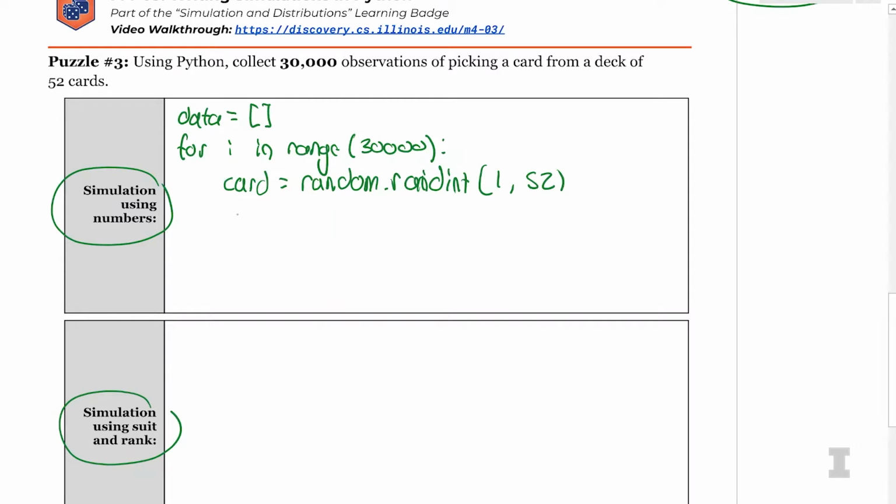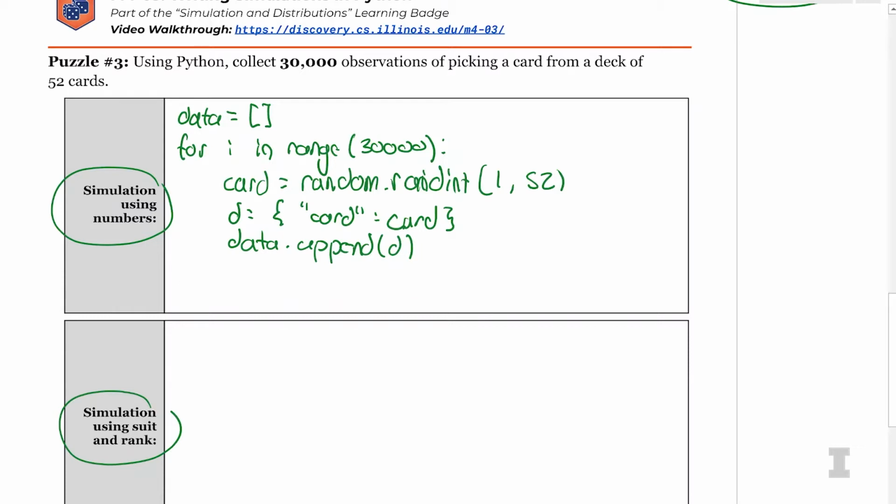And then I need to accumulate that inside of a dictionary. So d is equal to open curly bracket, card in quotes, colon card, close curly bracket. Then I need to do data.append to append my dictionary to my data list.